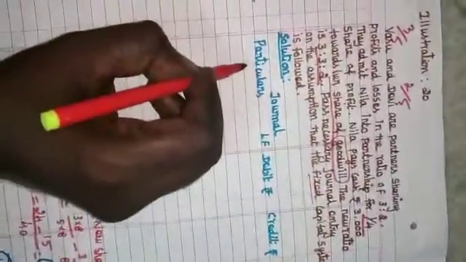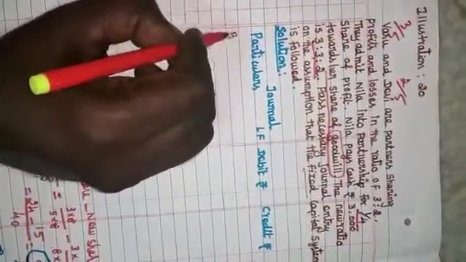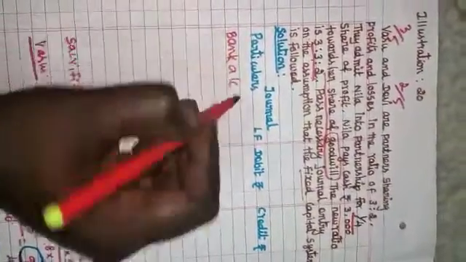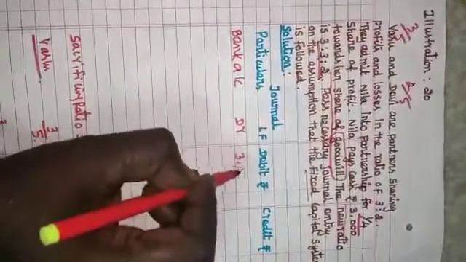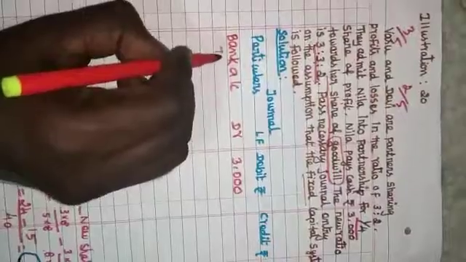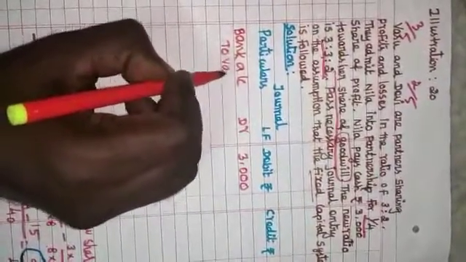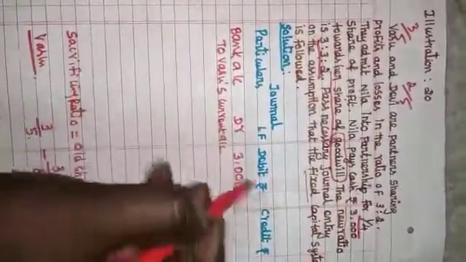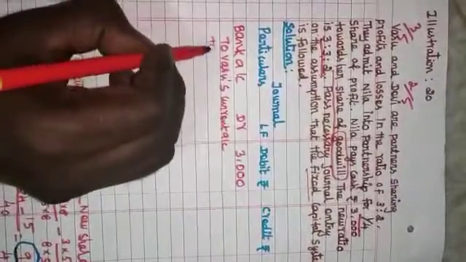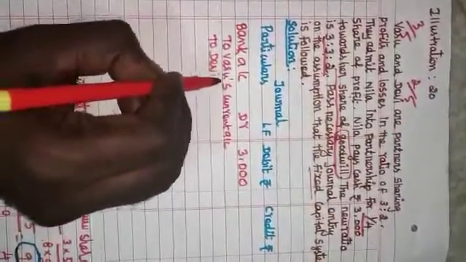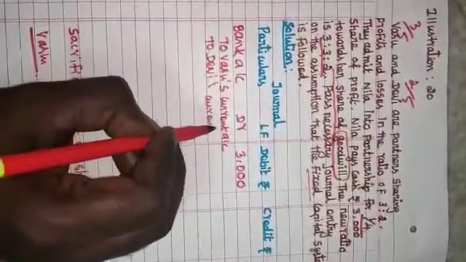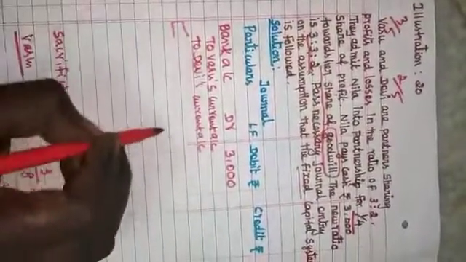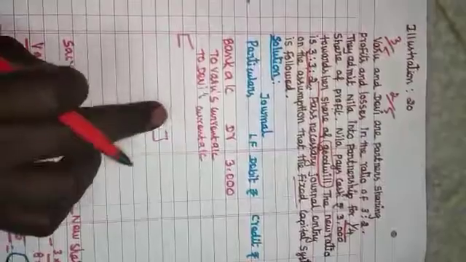So what is the journal entry for the cash brought in as goodwill? Bank account debit, 3,000, to old partners' current accounts. Who are they? To Vasu's current account, not capital account, current account here, because they have specified the fixed capital method. To Devi's current account. Narration you have to write: Being Neela brought cash for goodwill.